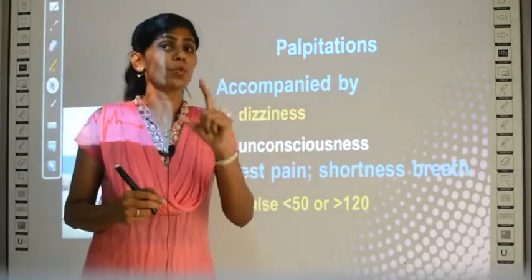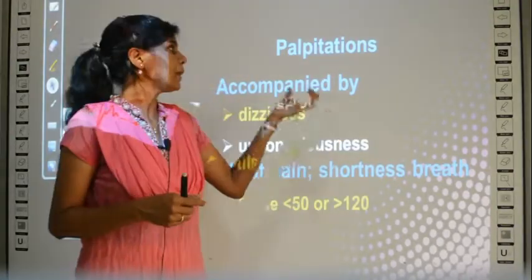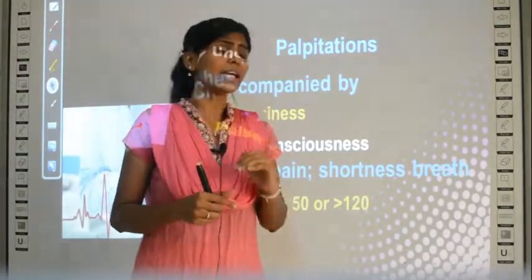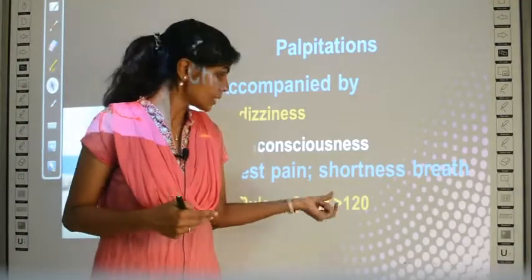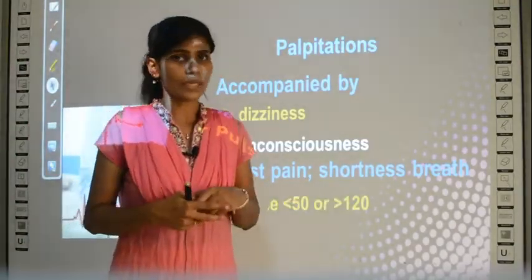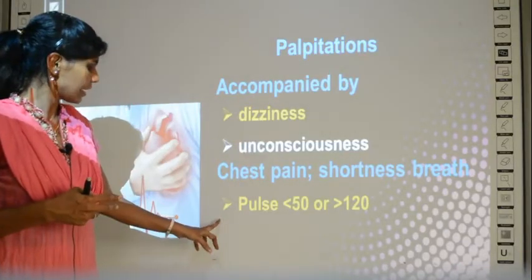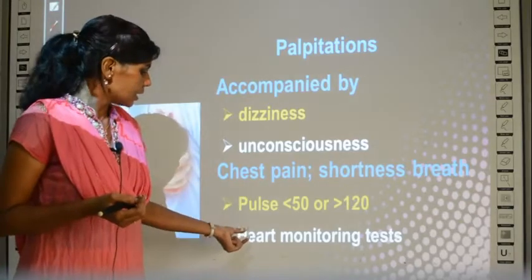Clear? So for those people who have palpitations, the pulse rate is either very less than 50, or it is too high, that is above 120. So it is also a condition which is accompanied along with faster heartbeat.